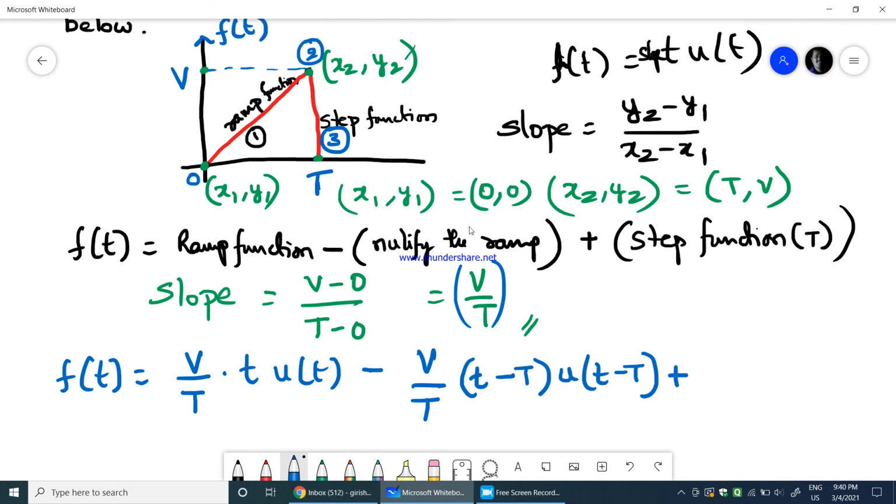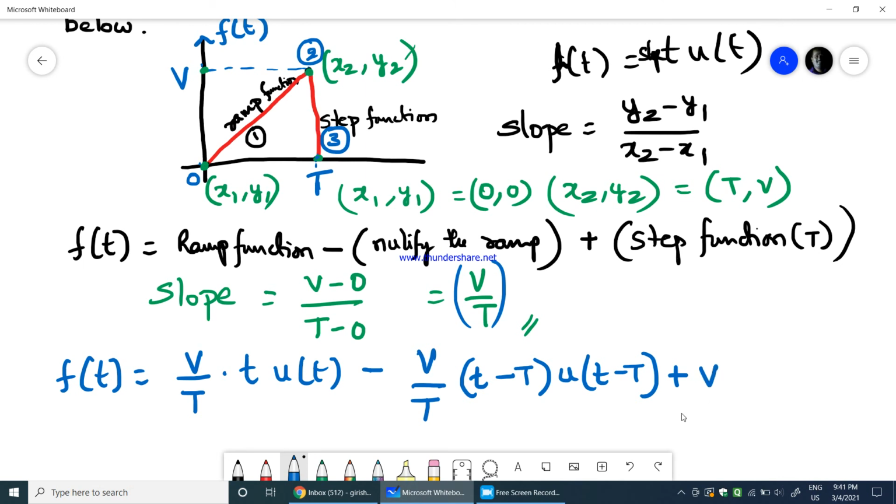Added with the step function. What is the step function here? You need to see the distance of the step function along the y-axis. The distance of this particular step function would be equal to v, because 0 to v is what the step function covers.